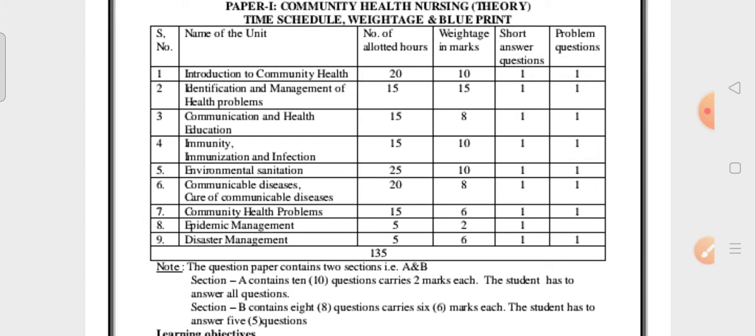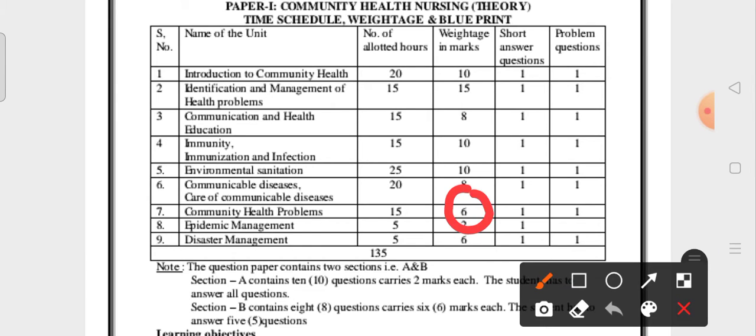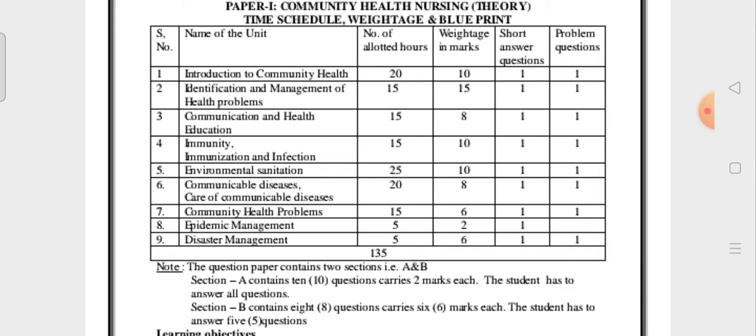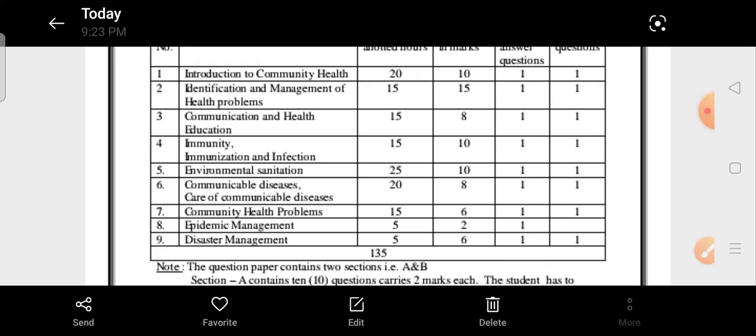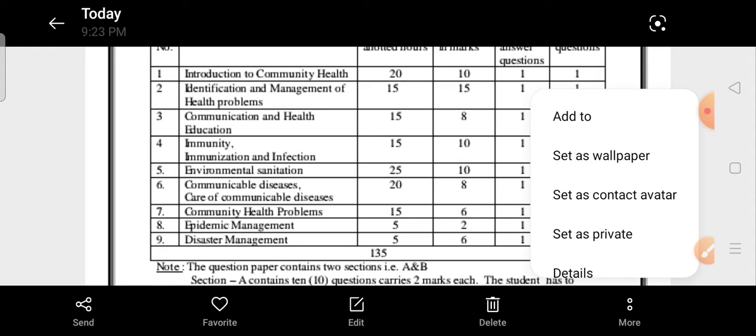Next, community health problems: universal precautions and methods of physical examination, these two topics are very important. Last one, disaster management, is also very important. Definition of disaster, types of disaster like man-made and natural disaster, prevention of disaster, disaster protocol, triage method. These are all very important topics.